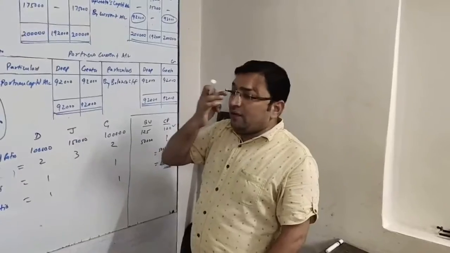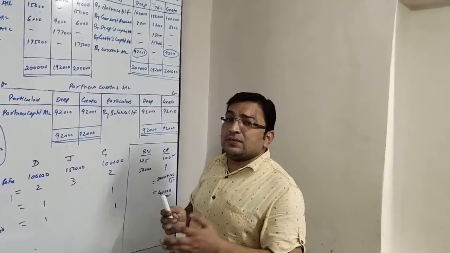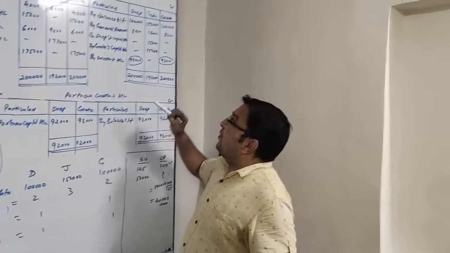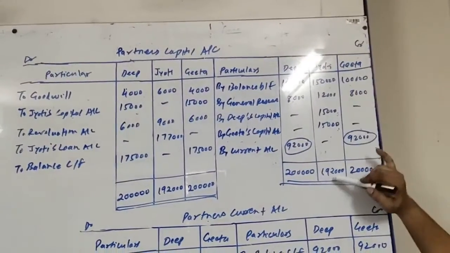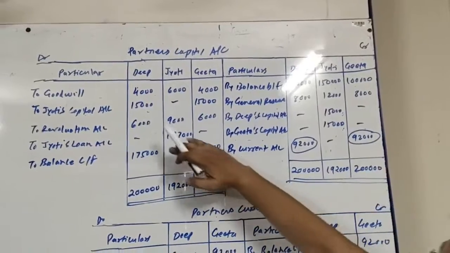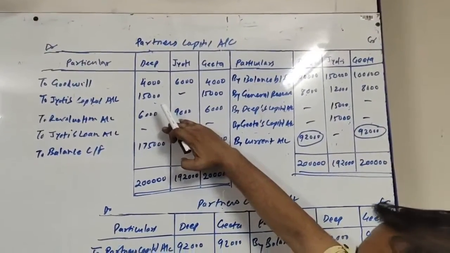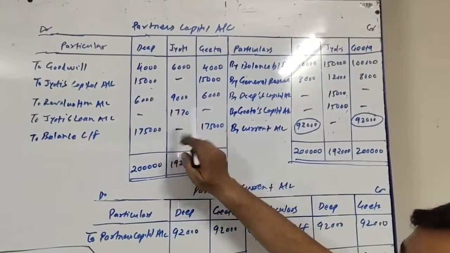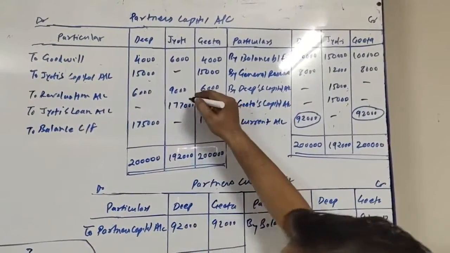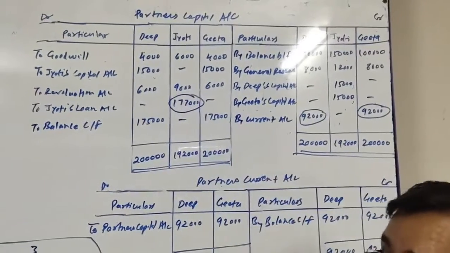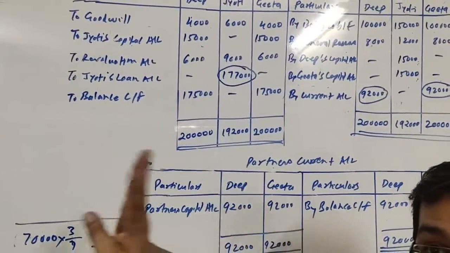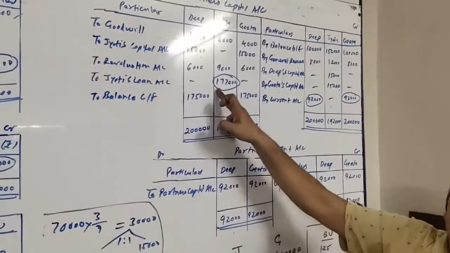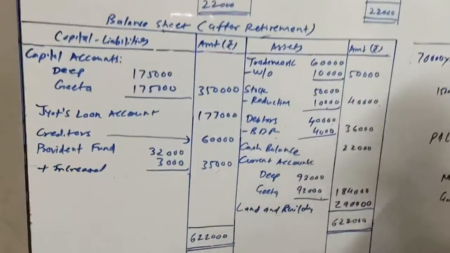Now first of all, after closing the revaluation account, we will close the retiring partner's capital account. The retiring partner is Jyoti. When I see that, on the credit side there are 4 items, the total is 1,92,000. On the debit side there are only 2 items and the total is 15,000. So when I deduct 15,000 from 1,92,000, I get 1,77,000. Nothing is given about what to do with this payable amount, so this 1,77,000 payable to the retiring partner will be converted to her loan account. So, to Jyoti's loan account 1,77,000. Here on the liability side of the balance sheet, Jyoti's loan 1,77,000.